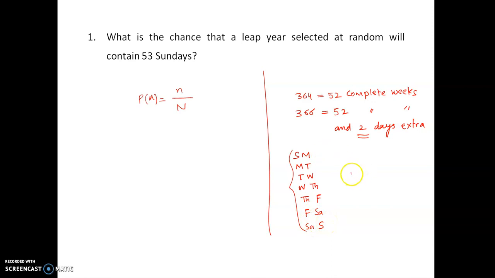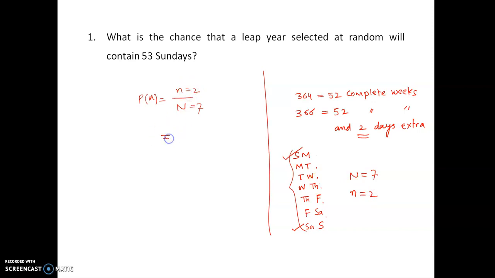So in total, how many possibilities may happen? 1, 2, 3, 4, 5, 6, 7. 7 possibilities. So I managed to calculate capital N, that is 7. Now small n is the number of favorable cases. So how many favorable cases are there? The favorable cases are those in which Sundays appear. I have a Sunday in this particular permutation here, and again I have a Sunday in this particular permutation here. That means there are 2 cases which are favorable to me.